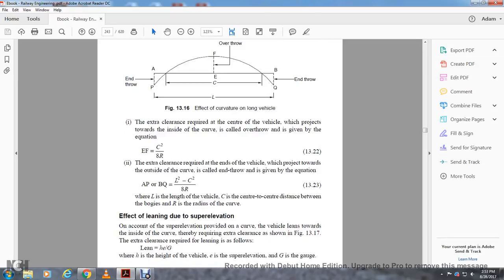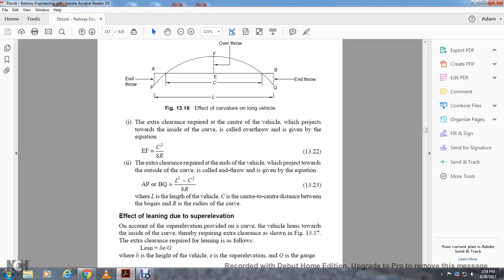The extra clearance is required for the center of the vehicle, which projects toward the inside of the curve. The overthrow is given by the equation EF equals C squared divided by 8R. The extra clearance required for the end of the vehicle projected toward the outside of the curve, the end throw, is given by the equation AP or BQ equals L squared minus C squared, divided by 8R. L is the length of the vehicle, C is the center distance between the bogies, and R is the radius of the curve.